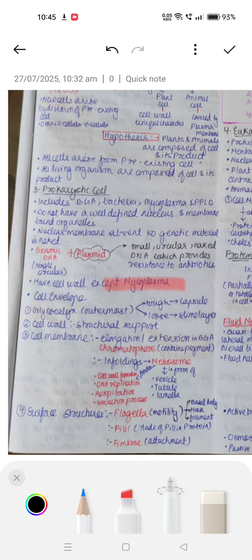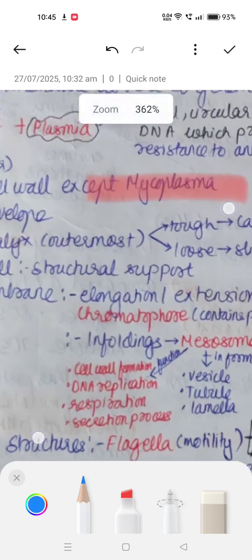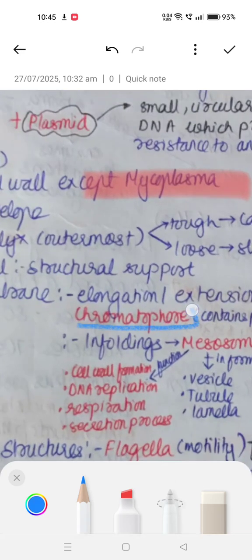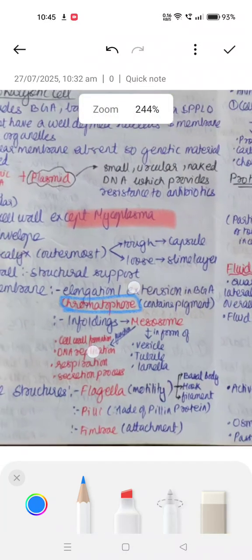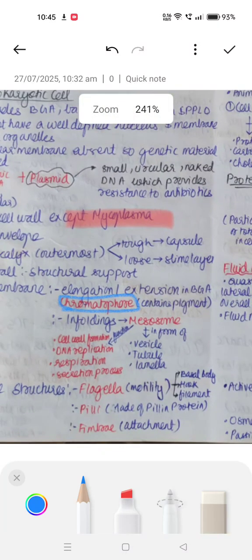In blue-green algae, there are extensions of the cell membrane known as chromatophores, which contain pigments. Very important.